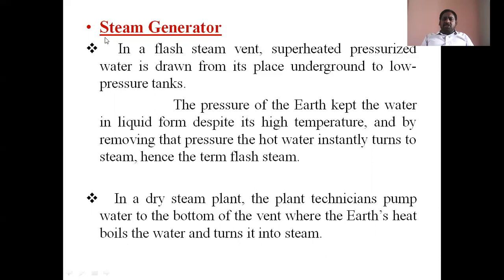And the turbine here. What is the function of the turbine here? Here it is a steam generator. Steam generator means production of steam. This is not a turbine; a steam turbine is a different thing. The steam generator means steam is produced. So these are the two mechanisms for the production of steam, in the flash steam type and the dry steam type of geothermal power plant. The steam generator is not a generator and not a turbine. Simply, it is the construction to produce the steam. Is it okay? So the next one is the turbine.